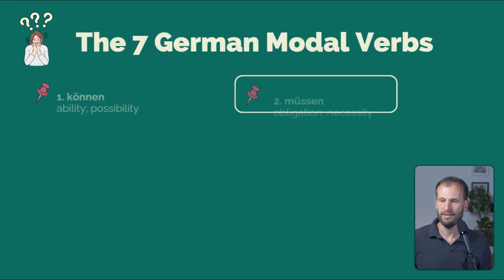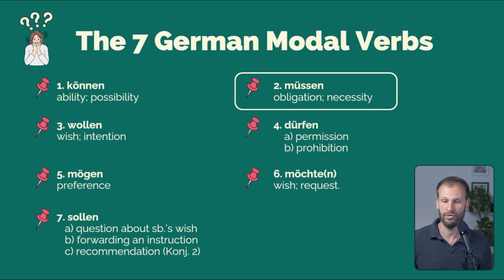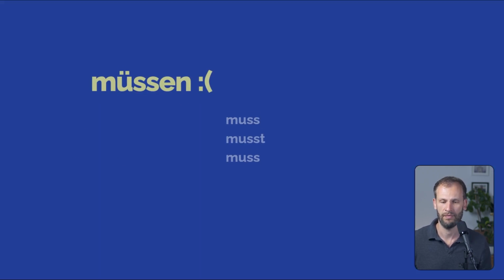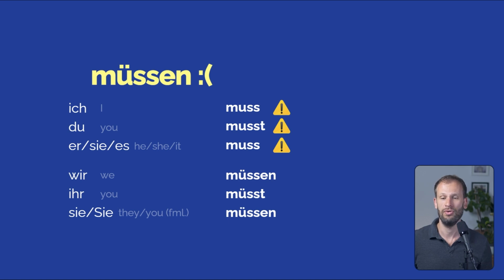So now let's take a look at the second modal verb, and that's müssen. So müssen expresses obligation and necessity, must, have to, just like in English. So, ich muss, du musst, er, sie, es muss. Again, please note the vowel change. Instead of the U umlaut, just the U in the singular. And also the missing personal endings, no E for the first person singular, and no T for the third person singular. Plural is normal or regular. Wir müssen, ihr müsst, sie müssen.